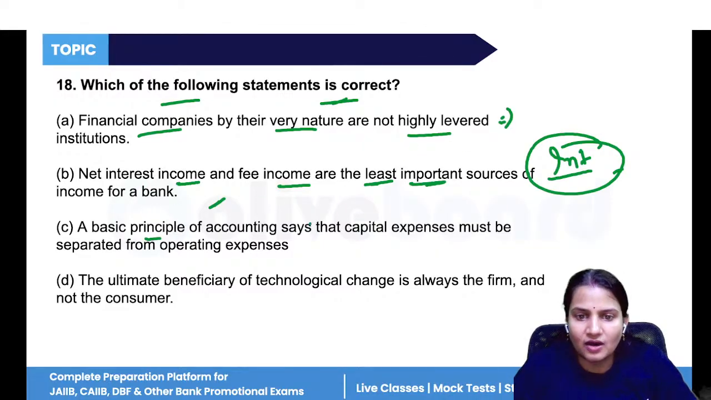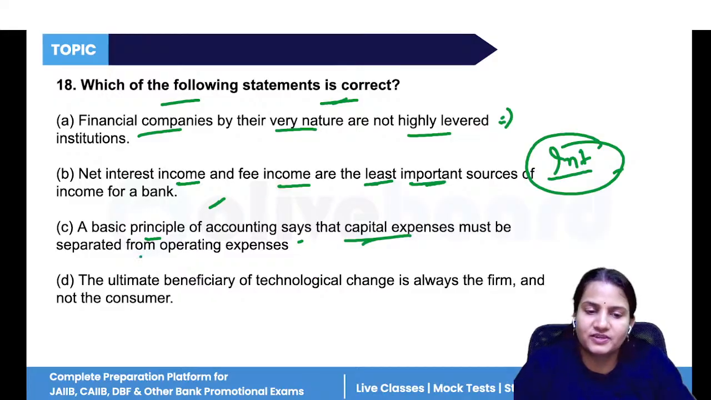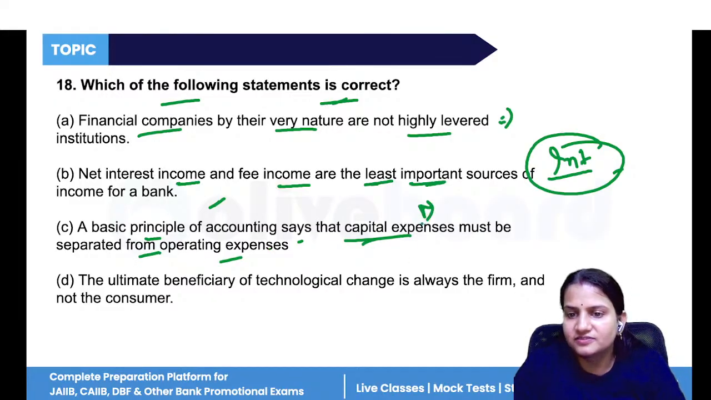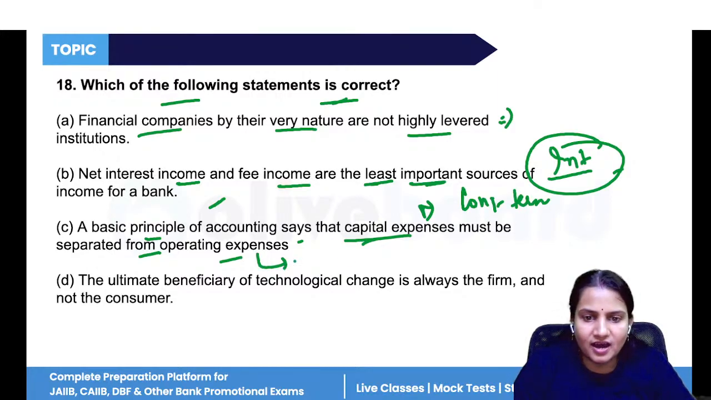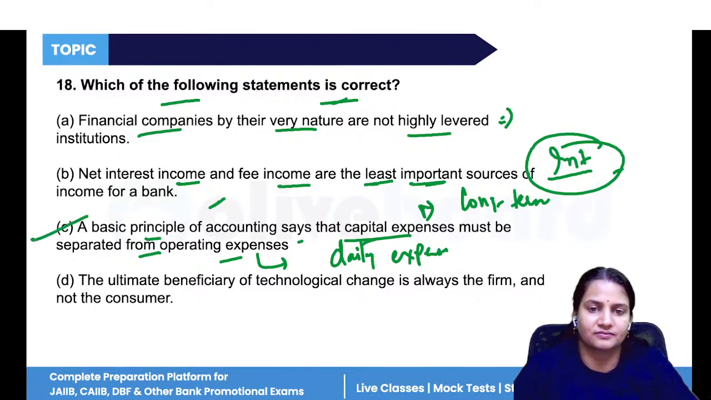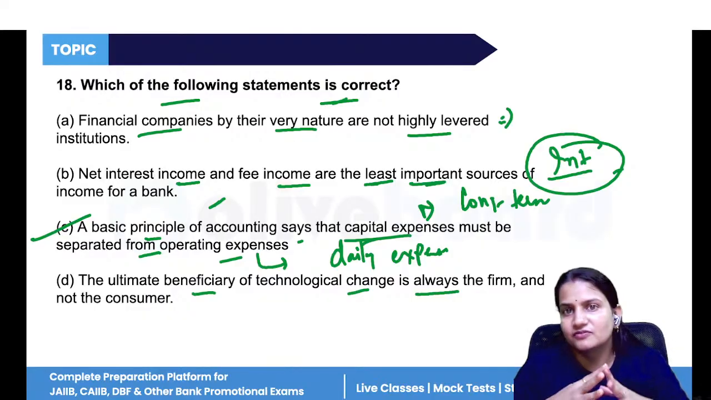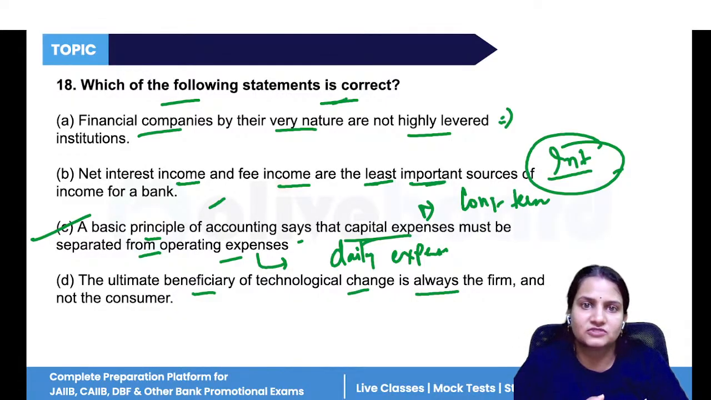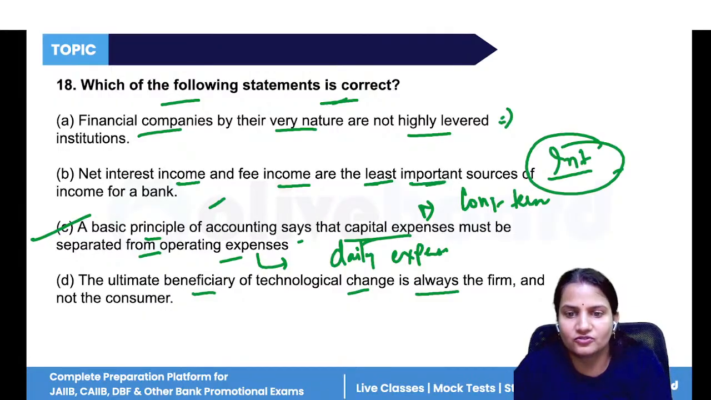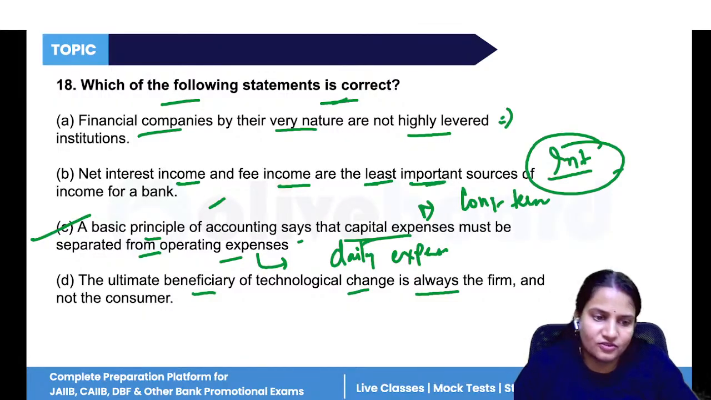A basic principle of accounting says that capital expenses should be separated from operating expenses. Yes, capital expenses are for a long period of time, and operating expenses are for your daily activities. So these two types of expenses are to be kept separate. Yes, this is the correct answer. The ultimate beneficiary of technological change is always the firm, not the consumer? No, because with the consumer also many things change, like the taste and preference of the consumer. So the entire business model changes. So it is not only because of technology that the firm changes, but also with the consumer, the firm also changes.